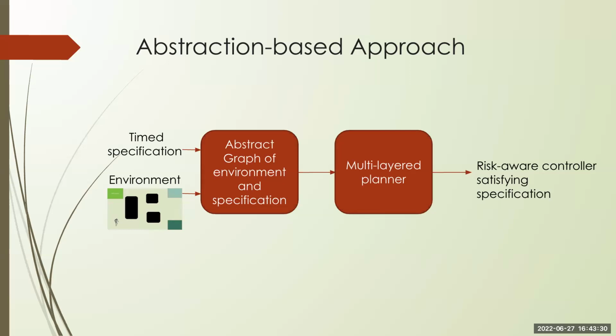So what we propose is an abstraction-based approach where we have a time specification and the environment, and we construct an abstract graph of the environment and specification such that searching over this graph will satisfy the specification. And that goes to a multi-layer planning framework that gives us a risk-aware controller that satisfies the specification with high probability.